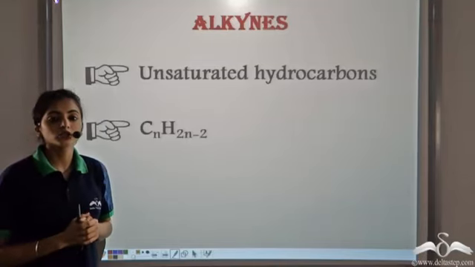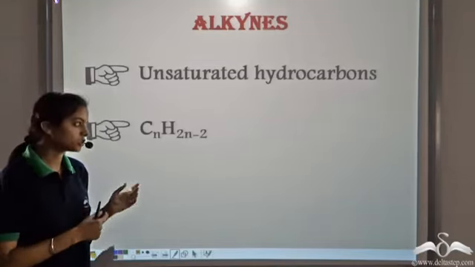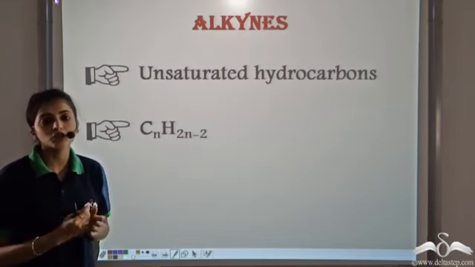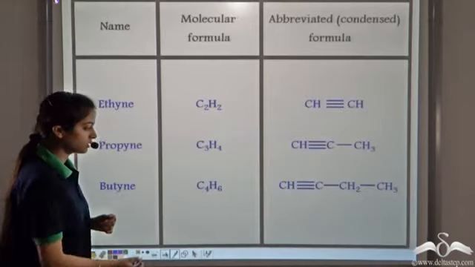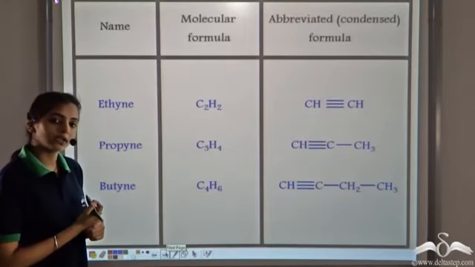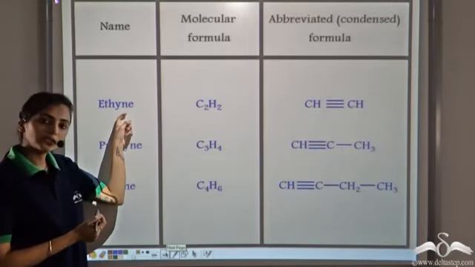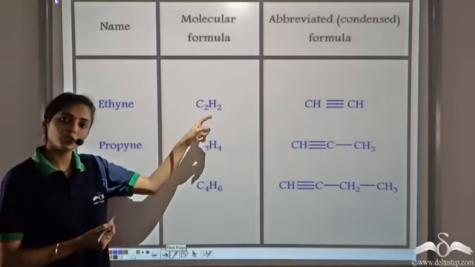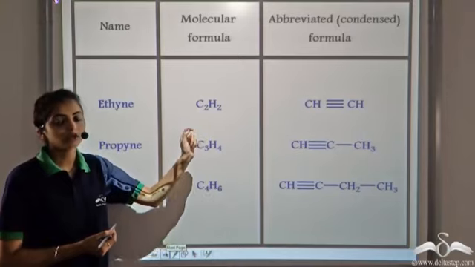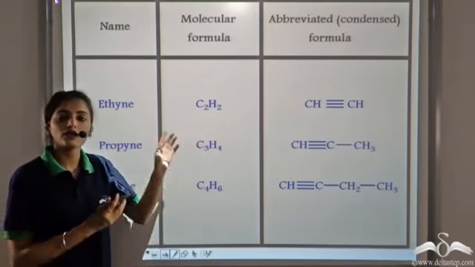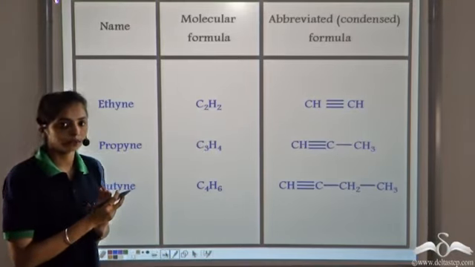Alkynes are unsaturated hydrocarbons having the general formula CnH2n-2. So using this general formula, if we look at the first three alkynes, we get ethyne having the molecular formula C2H2, and that is the abbreviated or the condensed formula in which the two carbon atoms are linked to each other by a triple bond.